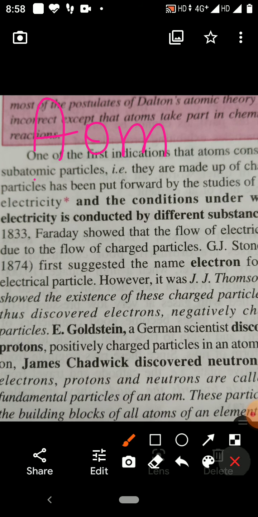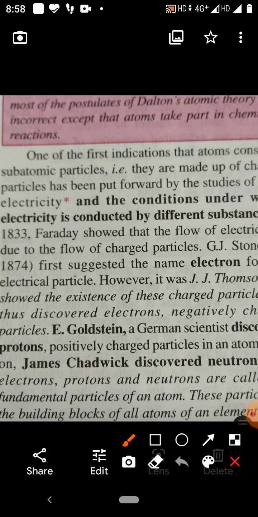So, what is the atom? According to Dalton's atomic theory, atom is the indivisible smallest particle of matter which takes part in a chemical reaction.